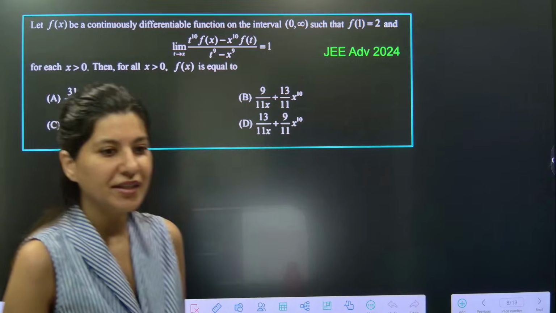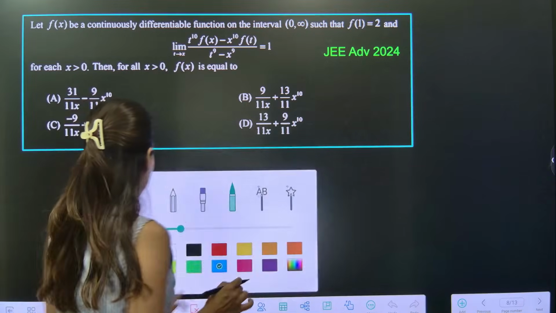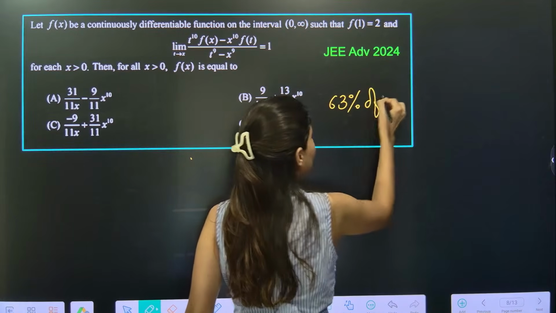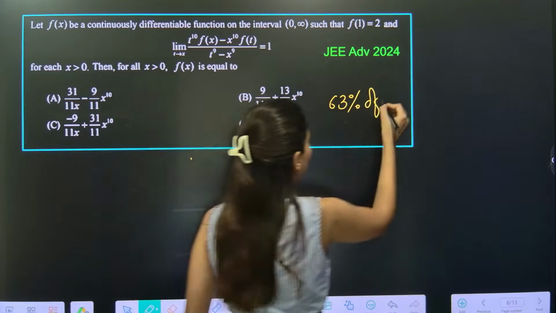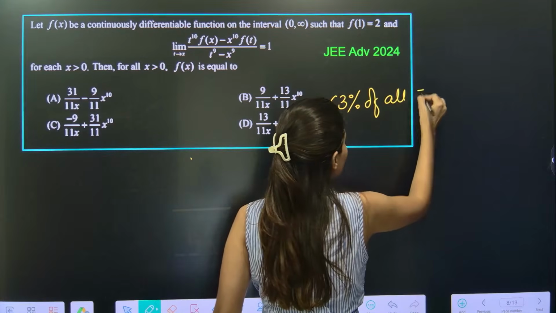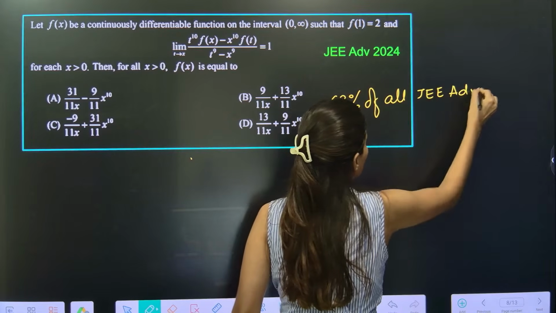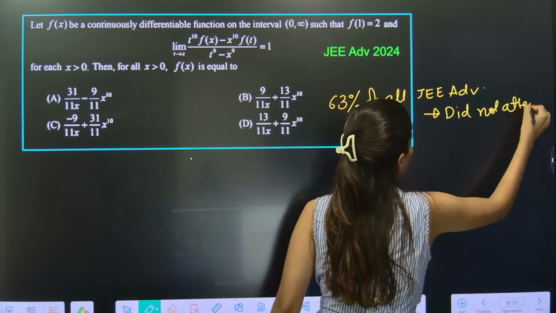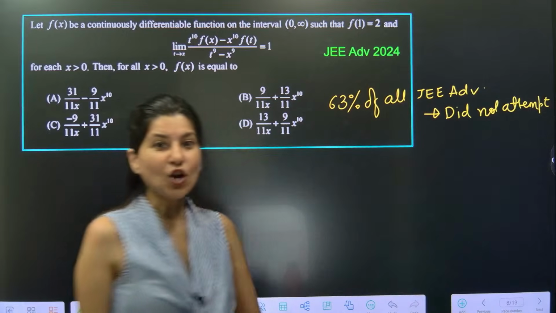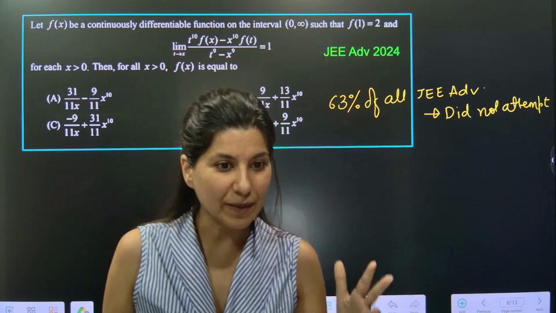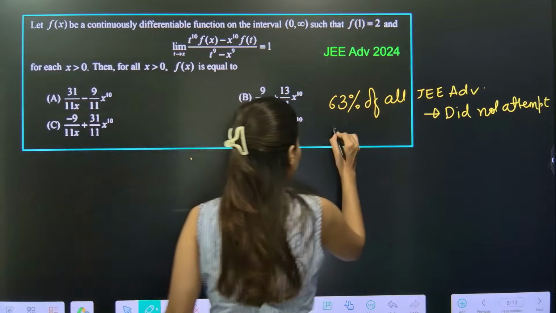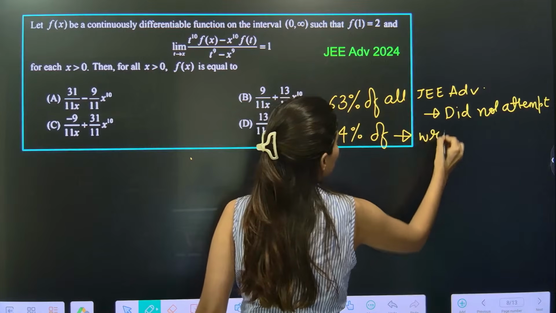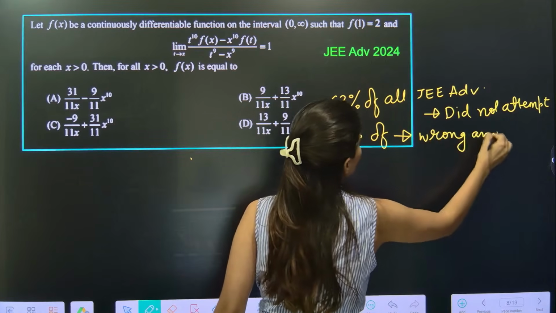I want to show you some data. 63% of all the students who gave JEE Advanced 2024, of all JEE Advanced students, did not even attempt this question, they left that question. And you know what, 14% of students gave the wrong answer. This is official data of this particular question.